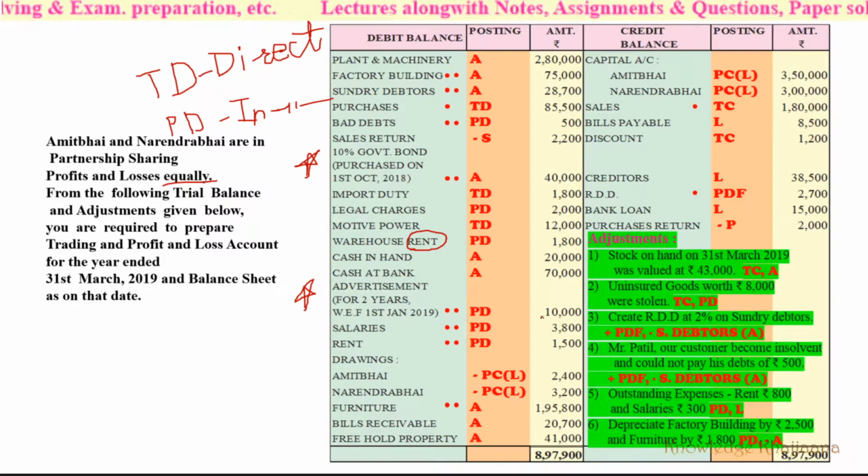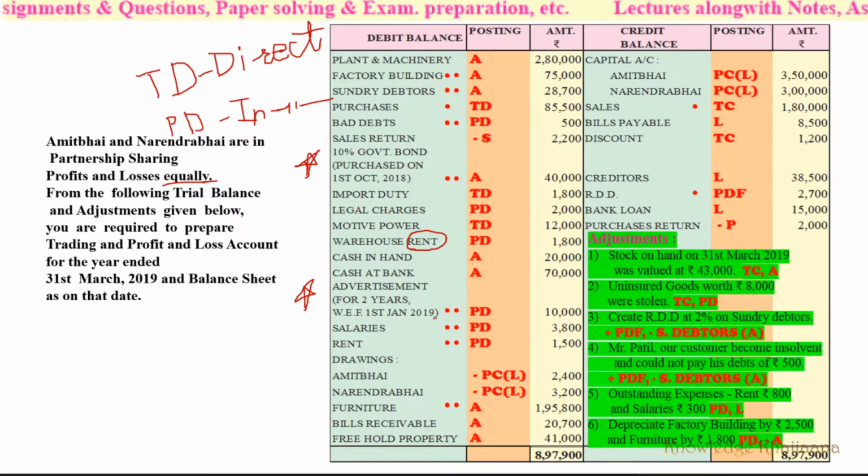But they made this contract with the advertisement agency from 1st January 2019, just 3 months ago. It means they have been using the benefit of this advertisement only for the last 3 months.